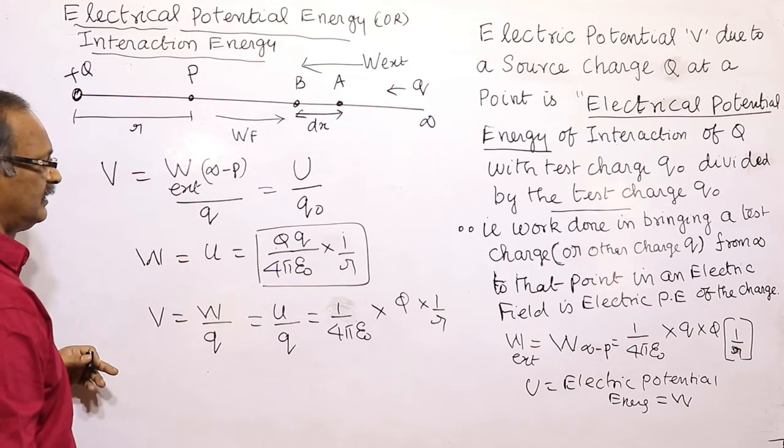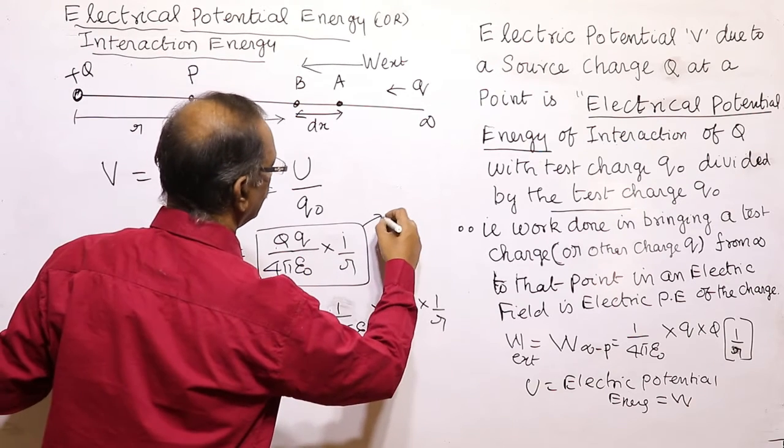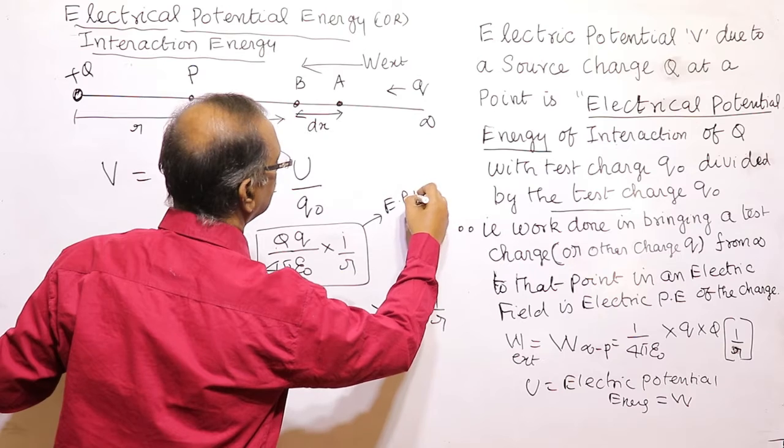This is the expression for potential, and this is the expression for electric potential energy.